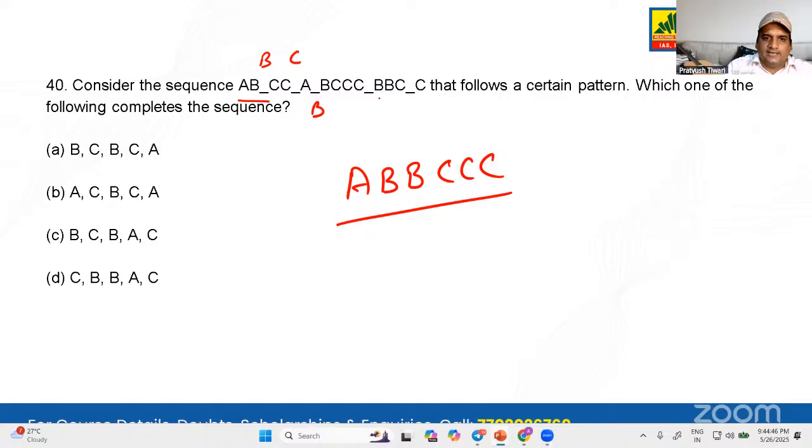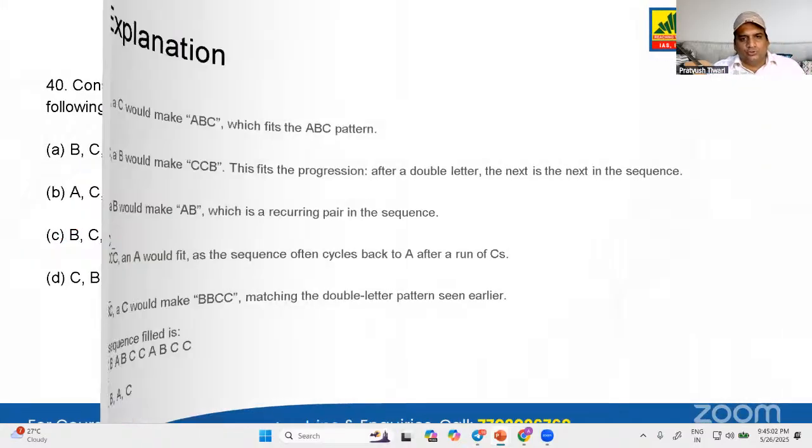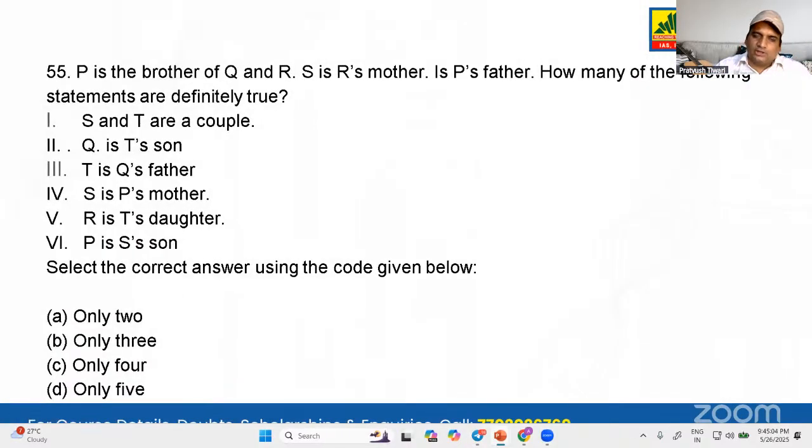This 6 is complete. Again, you see A, B, B, C, C, C. So just see where this option BCB is. Where is BCB, guys? BCB is here also. BCB is here also. And then you have AC. AC is here. So C is the correct answer. That's how you do this sort of question. And we have already discussed it in our marathon session, guys. P is the brother of Q and R. Let's see. P.